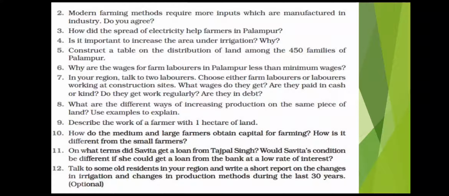It was about 24% for 4 months, and Savita also had to agree to work on Tejpal Singh's land for a very meager amount of money, that is rupees 35 per day. If she had taken a loan from the bank, her situation might have been completely different.